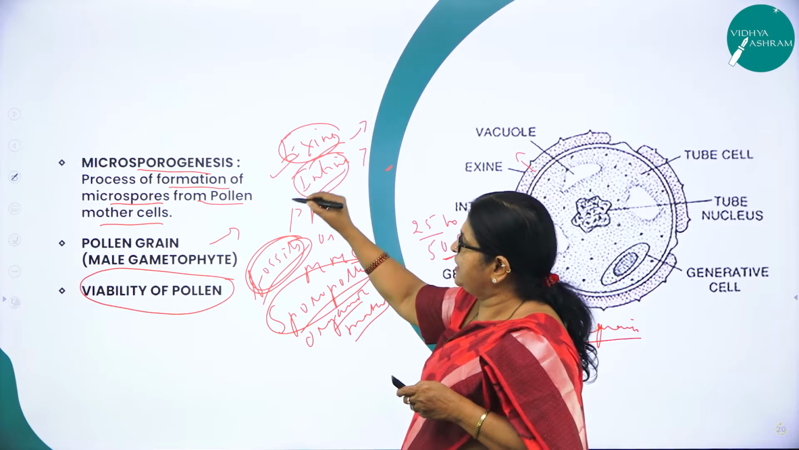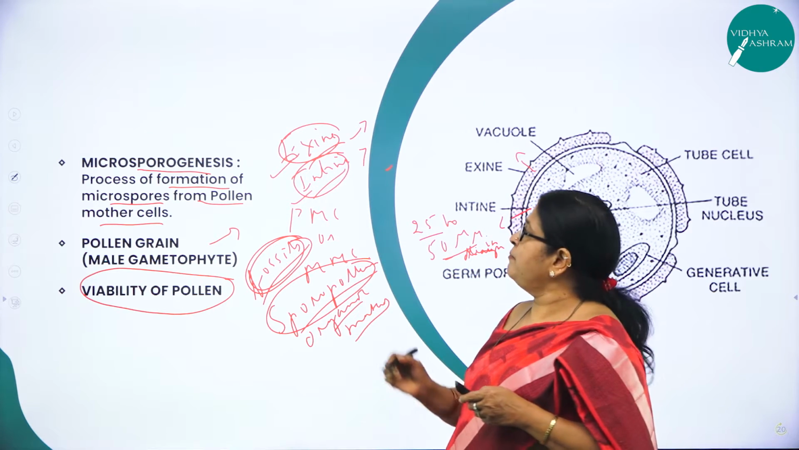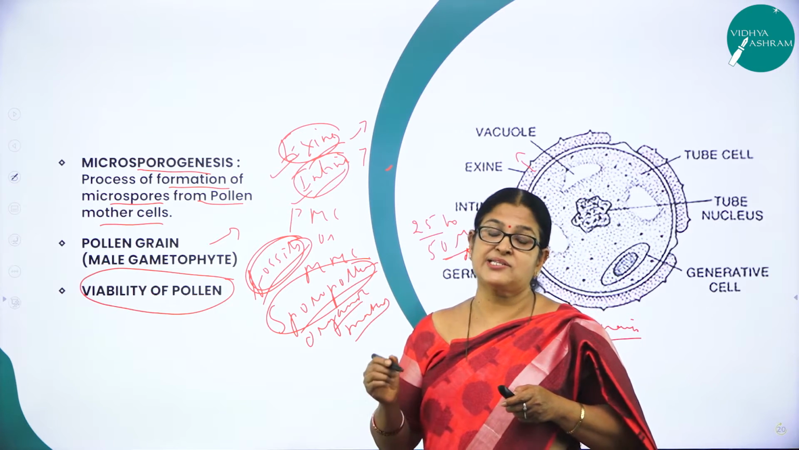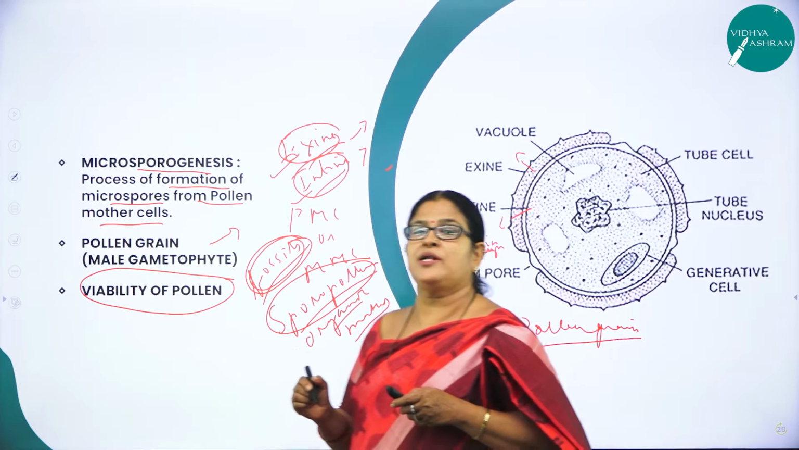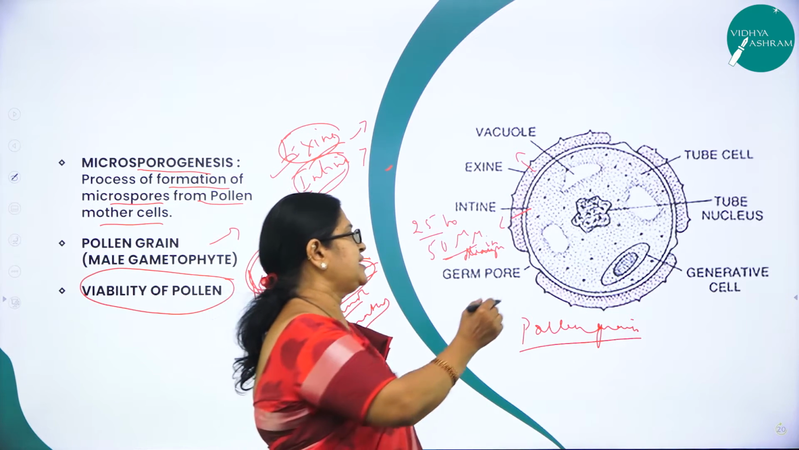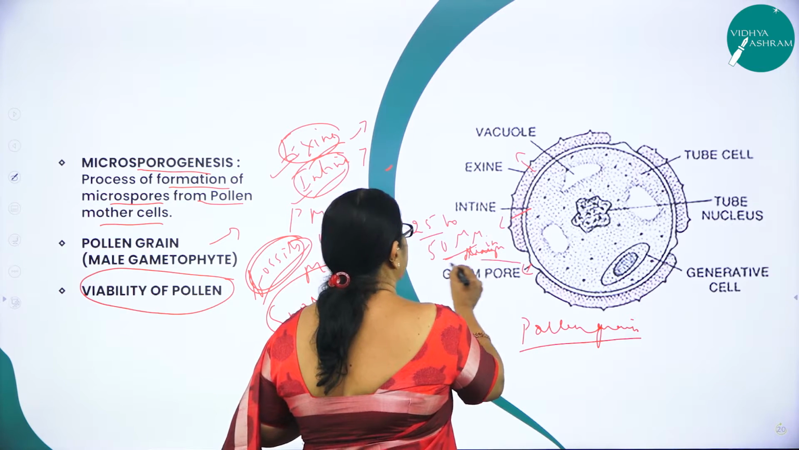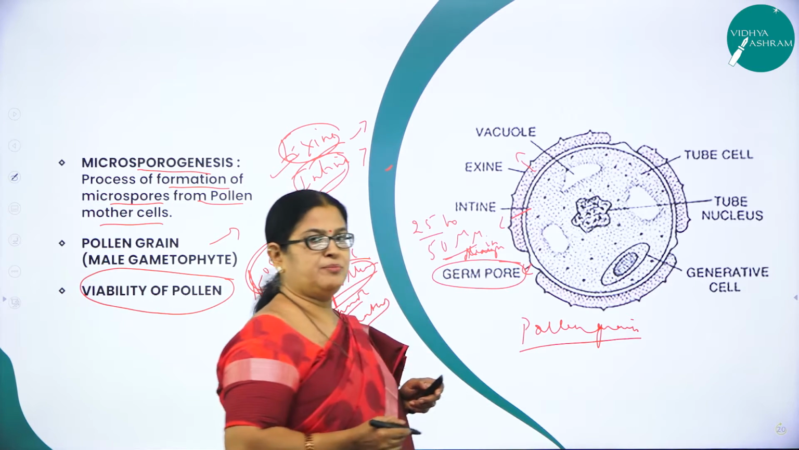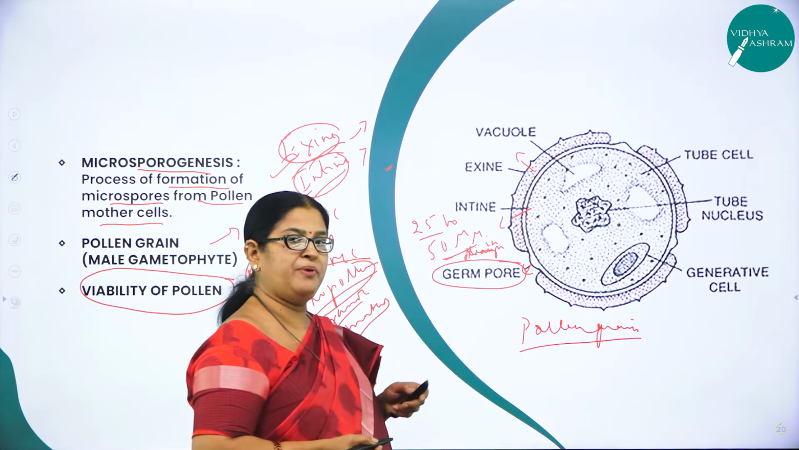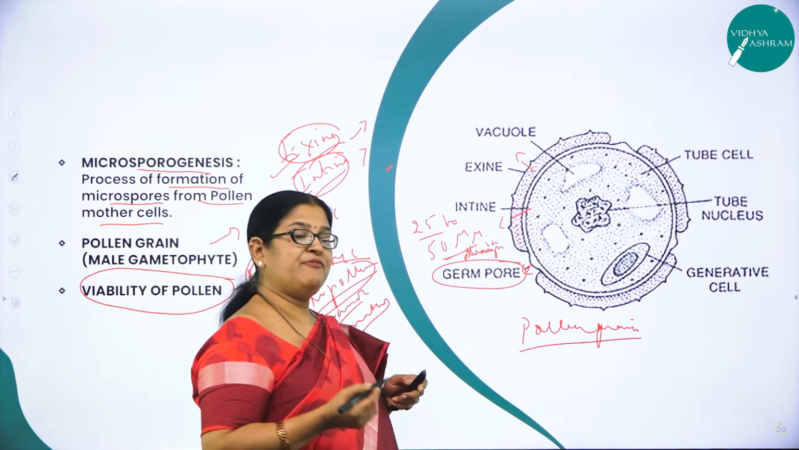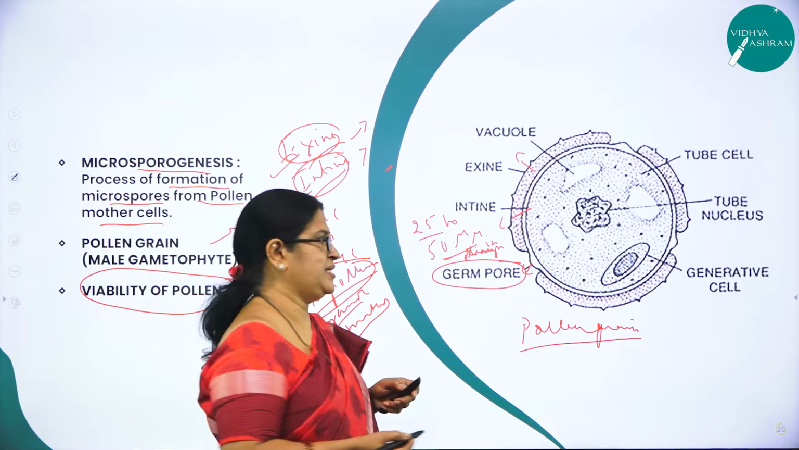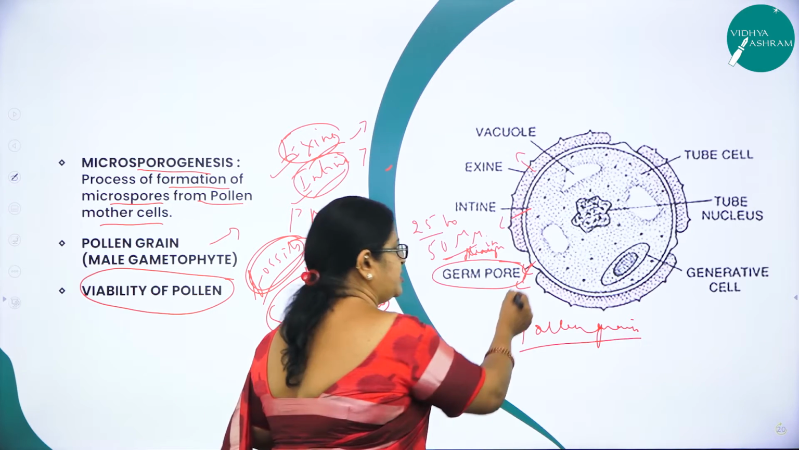Outer is called exine and inner is called intine. But you can make out that exine is a discontinuous layer. Why do you call it a discontinuous layer? At certain regions you can see there is an opening, an aperture, and this aperture is called the germ pore. You may wonder what is the role played by this germ pore. After the formation of the two male gametes, they are released through this germ pore.